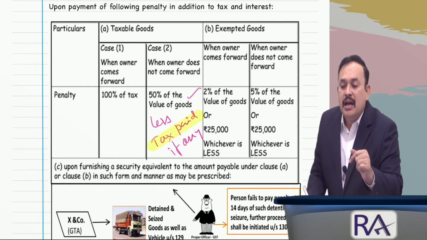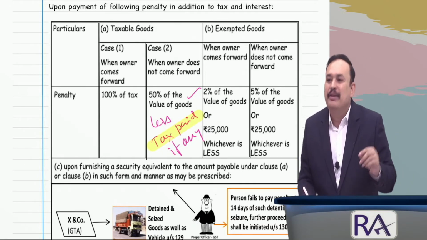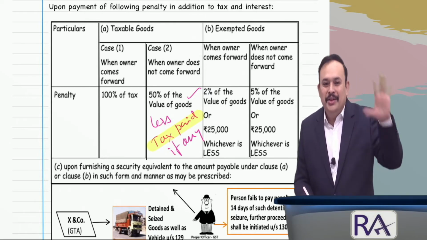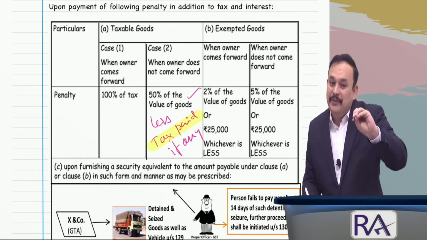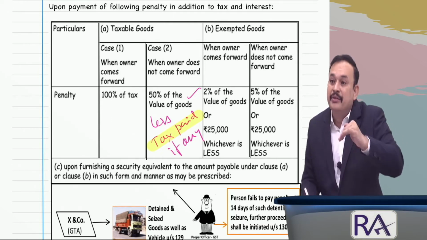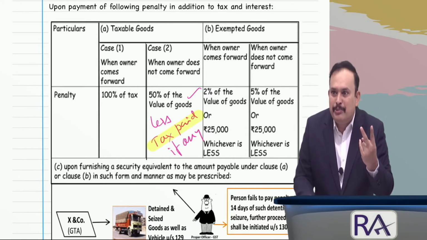Understand, sir? Sir, tax payable also is there. For example, the value of the goods is 10 lakhs. 50% of the value of the goods comes to 5 lakhs. While paying the 5 lakhs penalty under section 129, I have to consider a reduction: tax already paid. Tax how much paid? Sir, 2 lakhs paid. Deduct it.